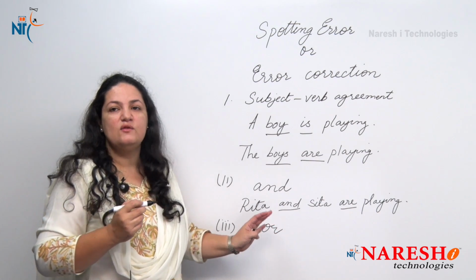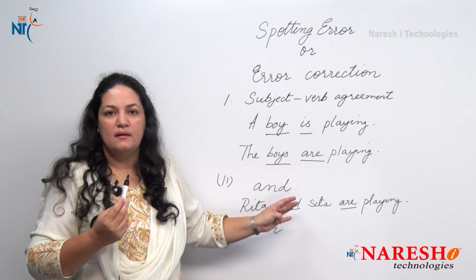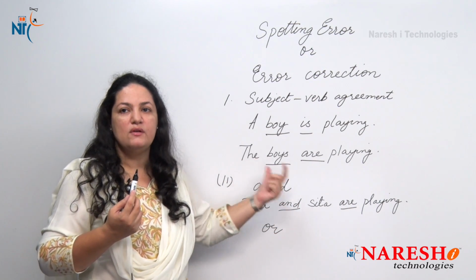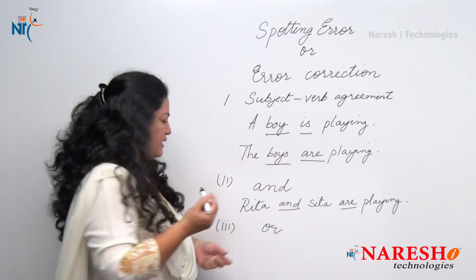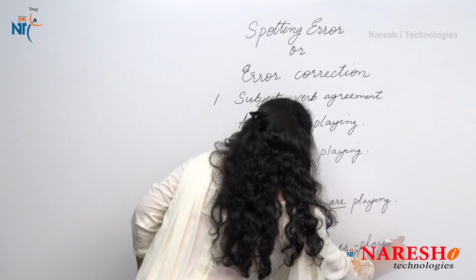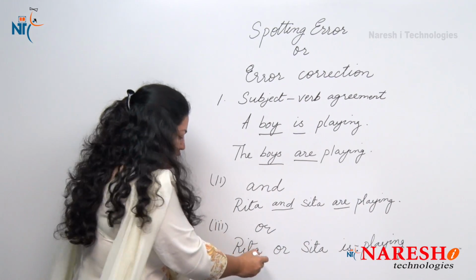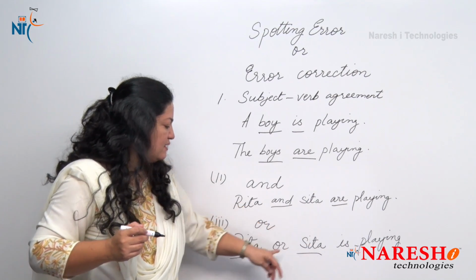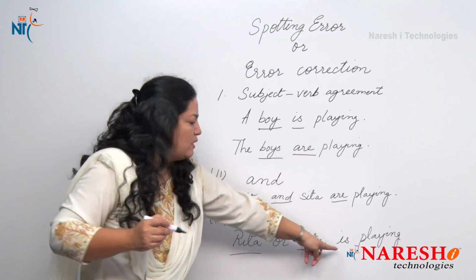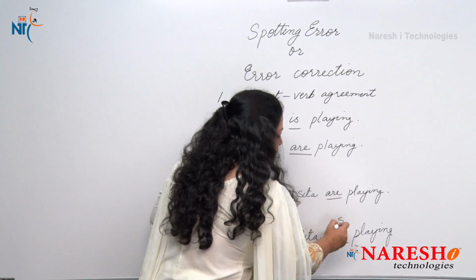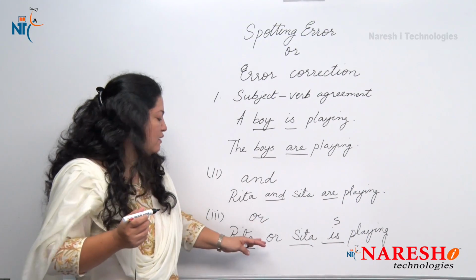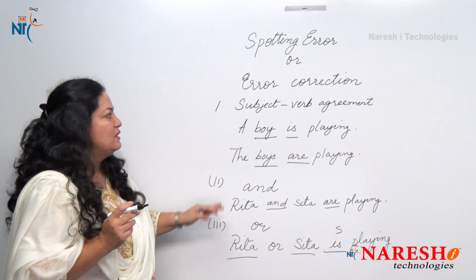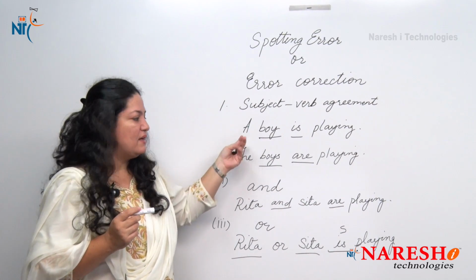The third rule is when we are connecting two subjects with or. Whether the subjects are singular or plural, we would use a singular verb. For example, here we have the two subjects Rita and Sita connected by or, and the verb that we use here is singular. So Rita or Sita is playing. These are the first three rules for subject verb agreement, and we will continue further.